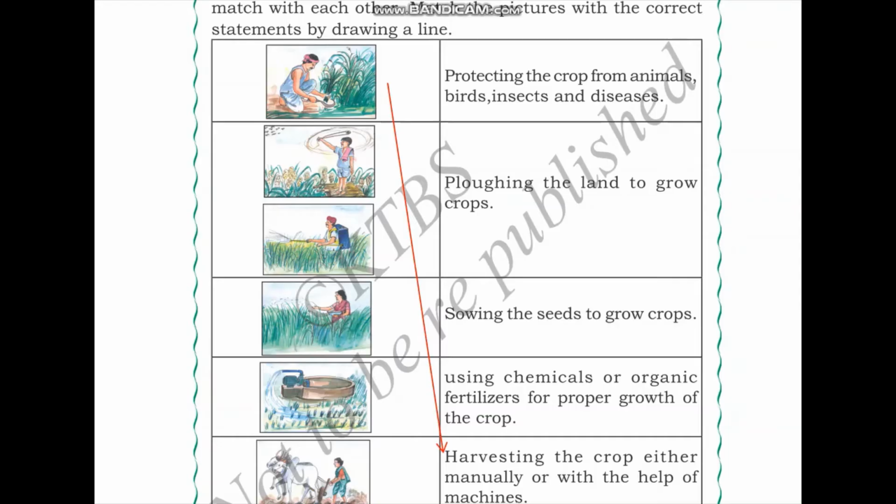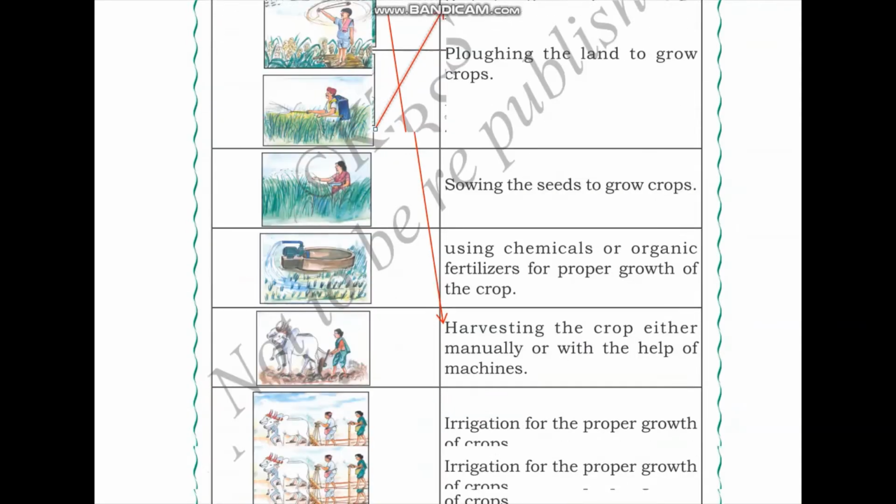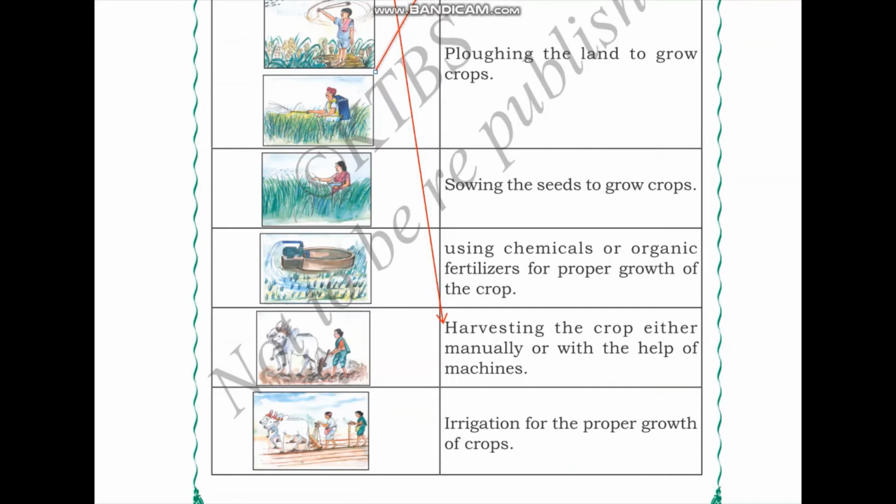These two techniques are used to make sure the crop is not damaged by animals, birds, insects, or other pests. Therefore, these two pictures need to be matched to this statement, protecting the crops from animals, birds, insects, and diseases.